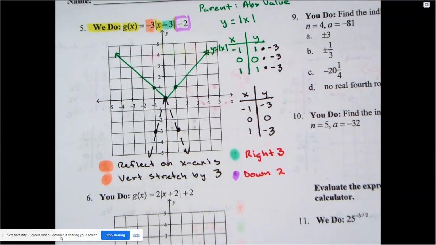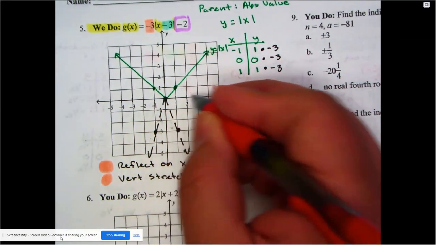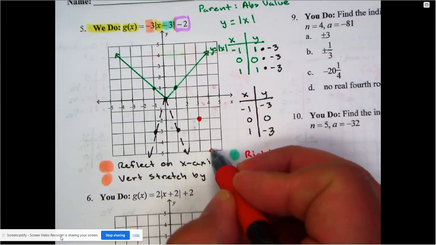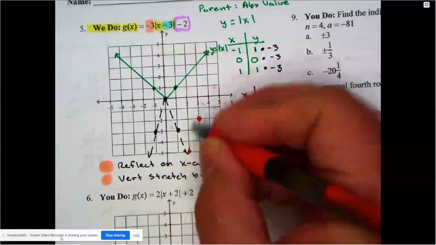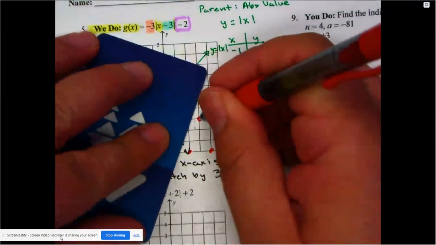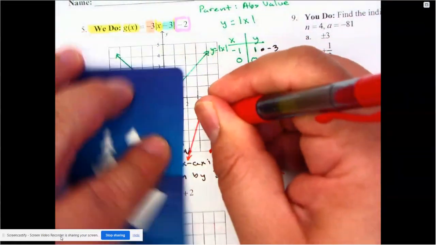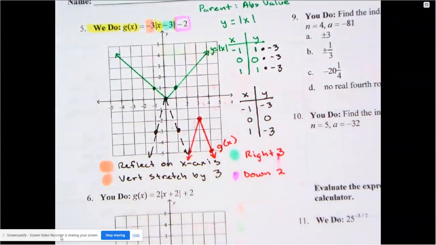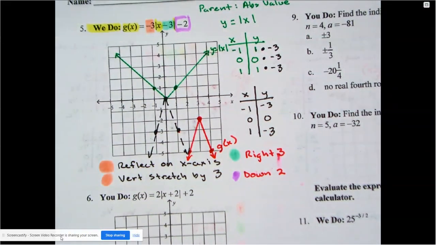All right. So I think we're ready here. X minus 3 and minus 2. So right 3, down 2. All right, here it is. Let's perform this operation. Right 3, 1, 2, 3, down 2. And then right 3, down 2. And there is our brand new function. And that's the one I can officially call g of x. Just like that. All right, so again, we're describing the transformation. That's what I wrote everywhere below. They tend to get a little bit messy, I understand, but take your time with it.